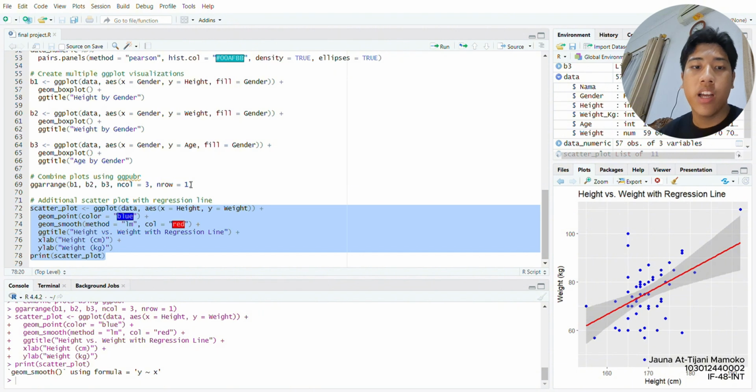However, age has a weak relationship with both height and weight, so almost no relationship actually. If you're young, you can weigh more than older people, but for older people it can be like that too. So it doesn't have a relation actually.